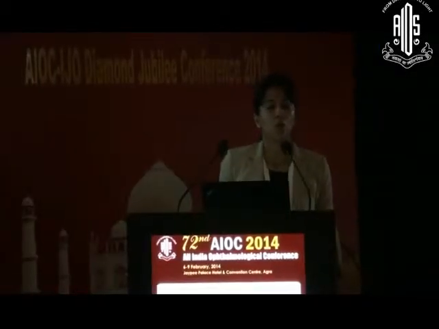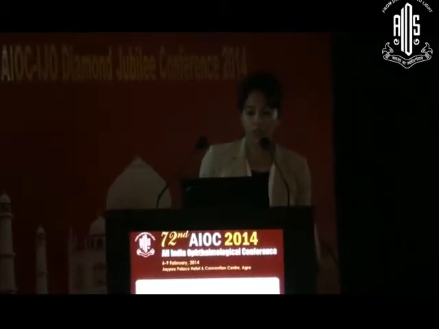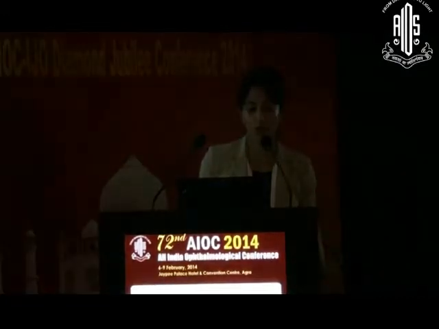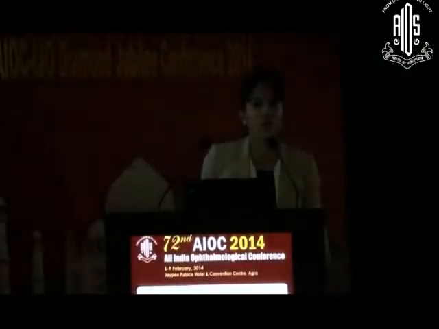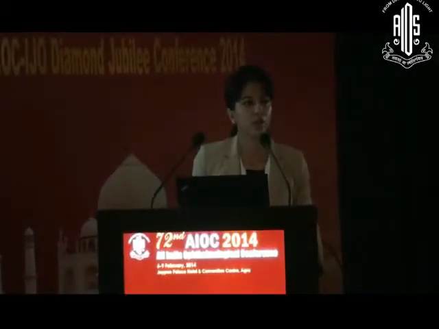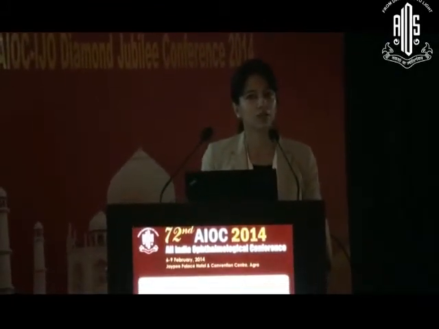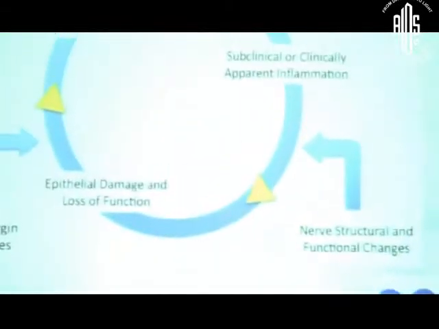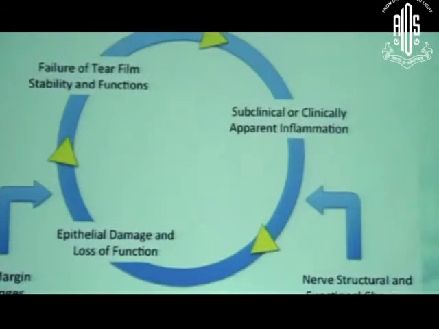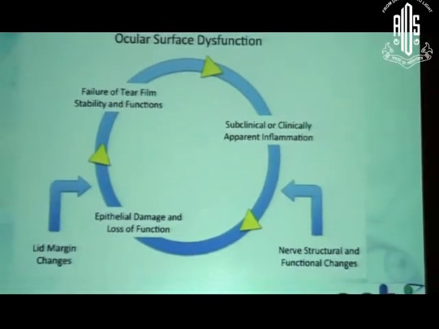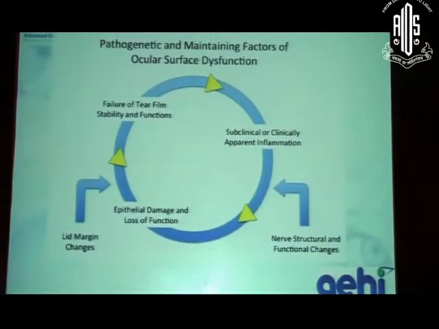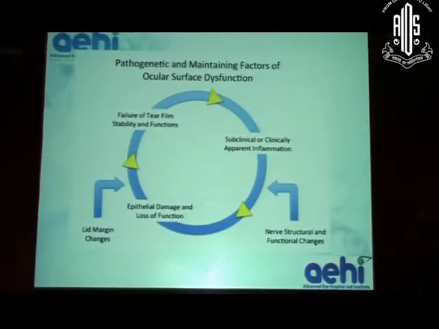Now what I would do is just give an overview about the ocular surface diseases. Vinay has already spoken about what the ocular surface is. Now, whenever there is a series of pathological events which can lead to disturbance and various kinds of ocular surface diseases, in that there is a progressive failure of the tear film, which in turn causes subclinical inflammation and the epithelium starts undergoing changes. This is at the heart of most of the ocular surface diseases.